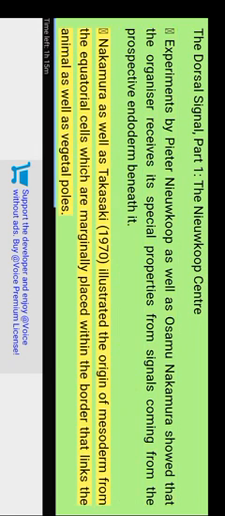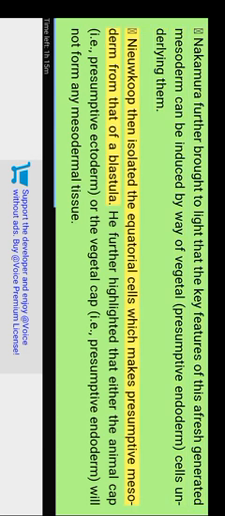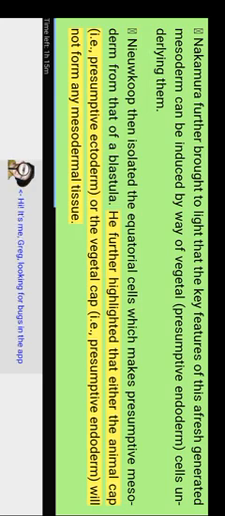Nakamura and Takasaki, 1970, illustrated the origin of mesoderm from the equatorial cells, which are marginally placed within the border that links the animal and vegetal poles. Nakamura further brought to light that the key features of this newly generated mesoderm can be induced by the vegetal presumptive endoderm cells underlying them. Nieuwkoop then isolated the equatorial cells, which make presumptive mesoderm, from the blastula. He further highlighted that neither the animal cap, i.e., presumptive ectoderm, nor the vegetal cap, i.e., presumptive endoderm, will